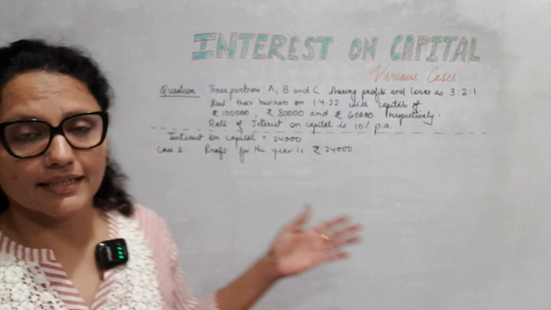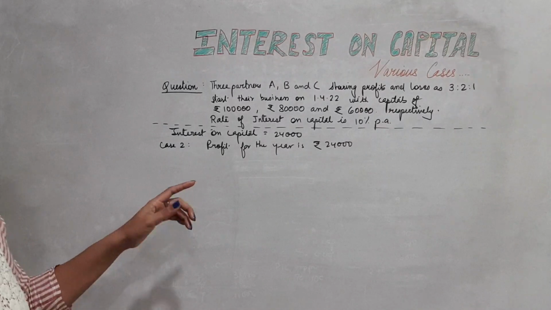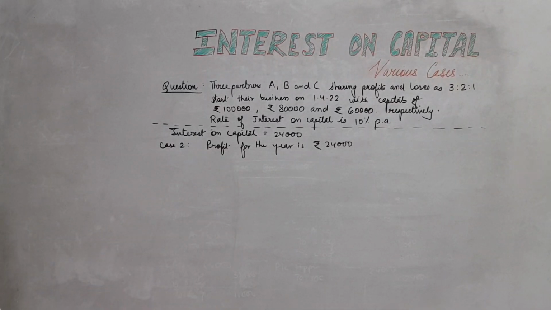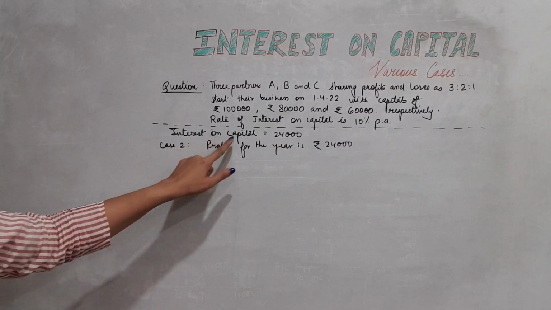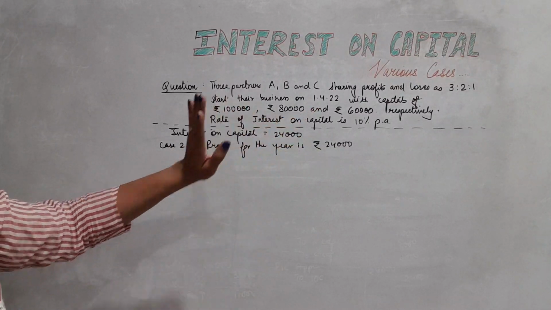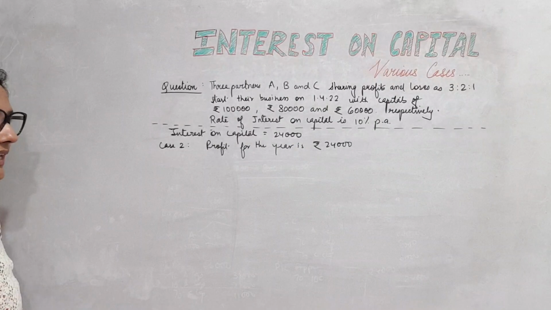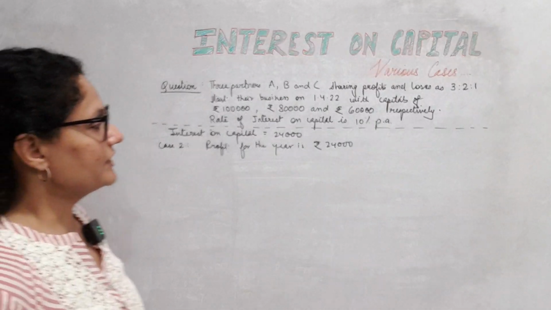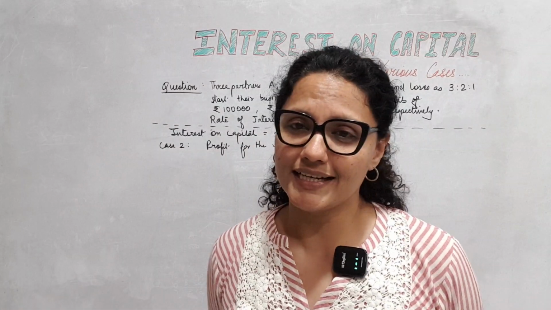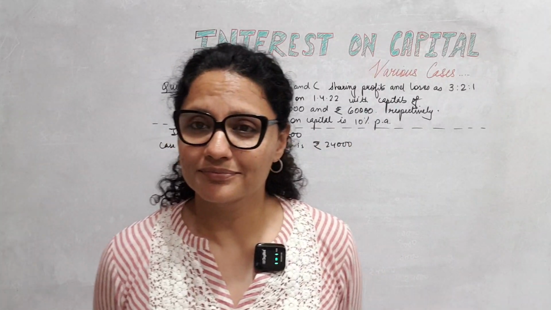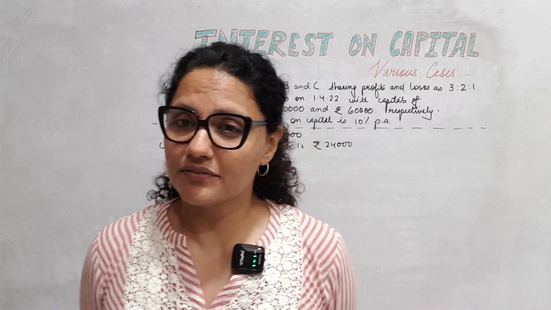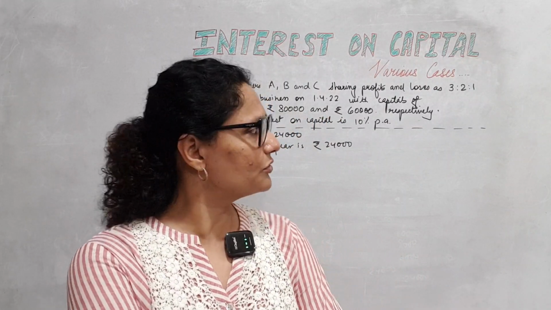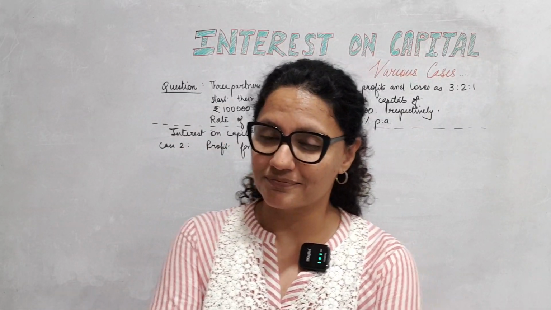Okay, now let's take the next case, which is saying profit for the year is 24,000. In this case, I've already written interest on capital. The calculation doesn't change, it remains the same, 24,000, like in the previous case. The profits here just barely cover my interest on capital. So will I be able to give them interest on capital, or do I have to share this profit in the ratio 3:2:1? What am I supposed to do?